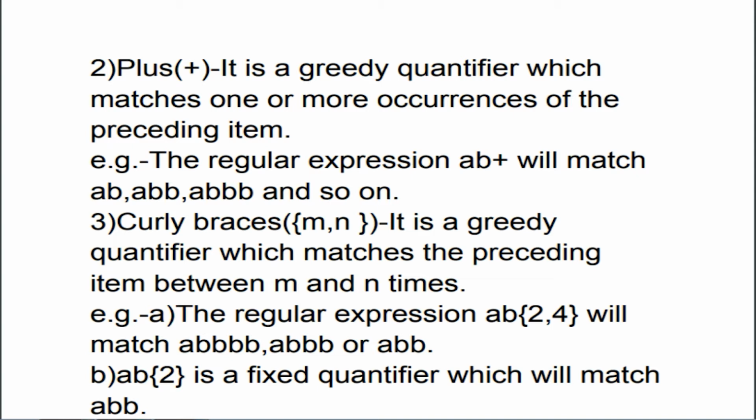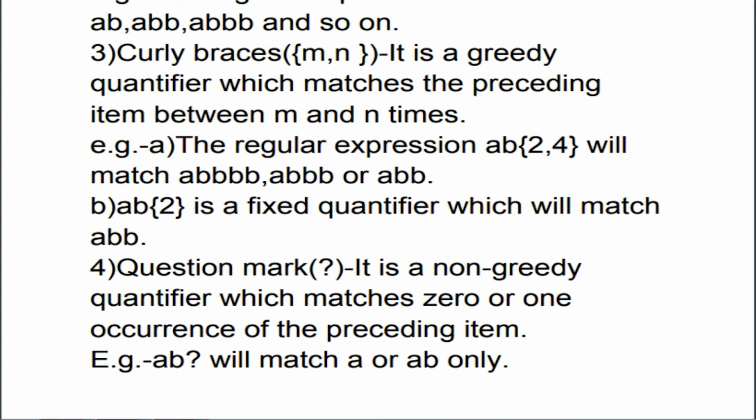Then comes the curly braces. It is a greedy quantifier which matches the preceding item between m and n times. For example, the regular expression ab{2,4} will match abbbb, abbb or abb. Note that ab{2} is a fixed quantifier which will match abb.